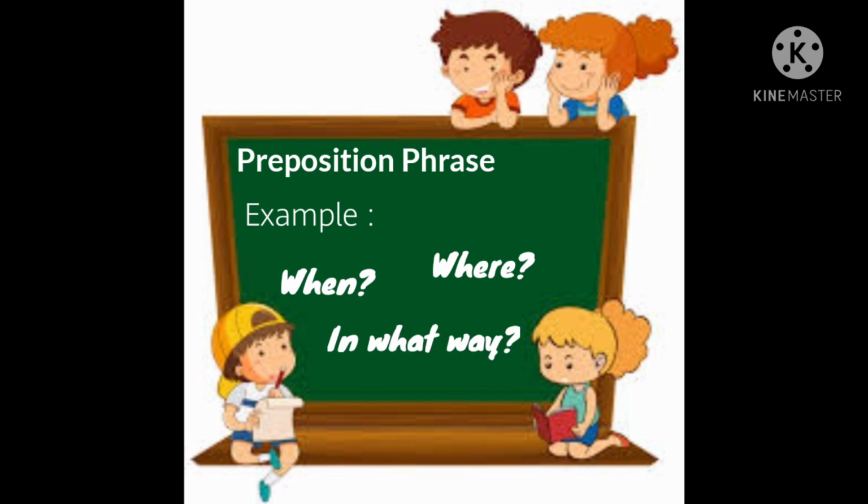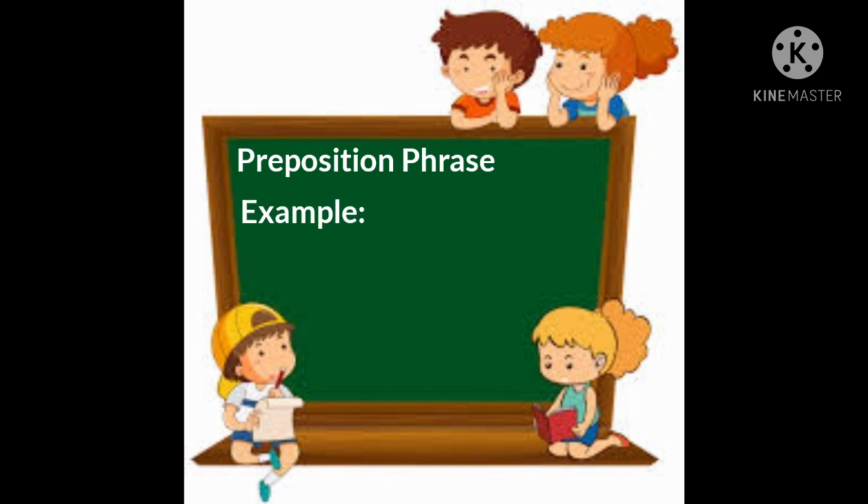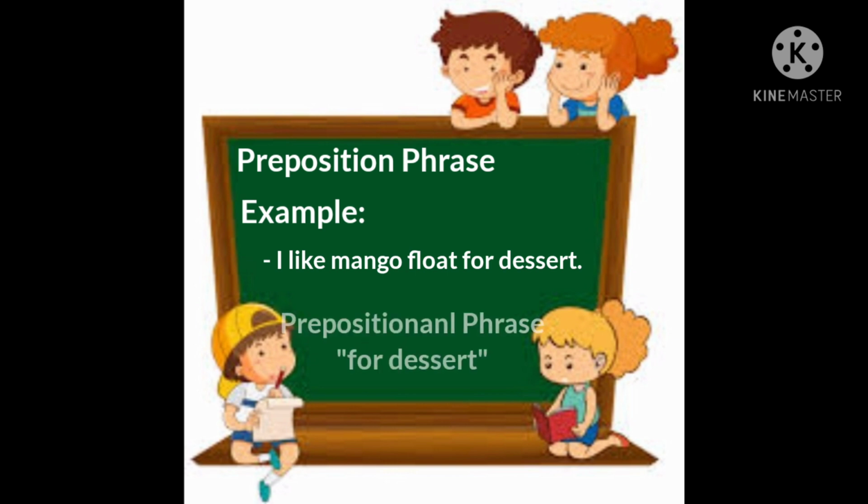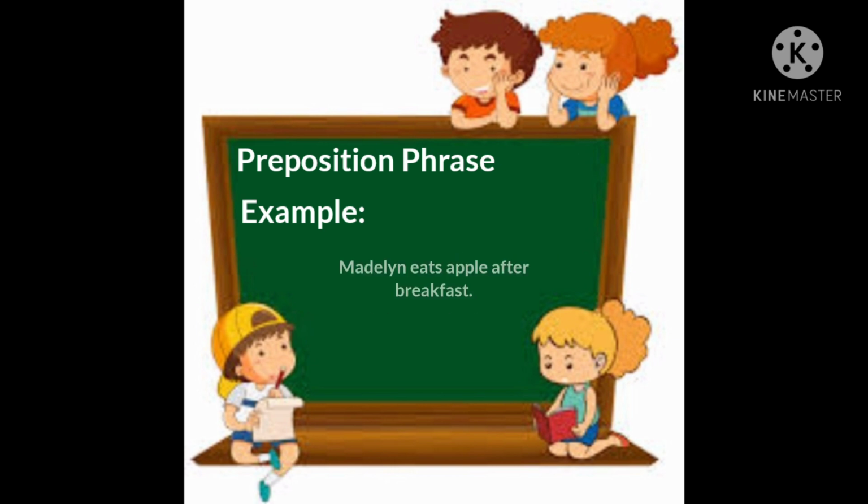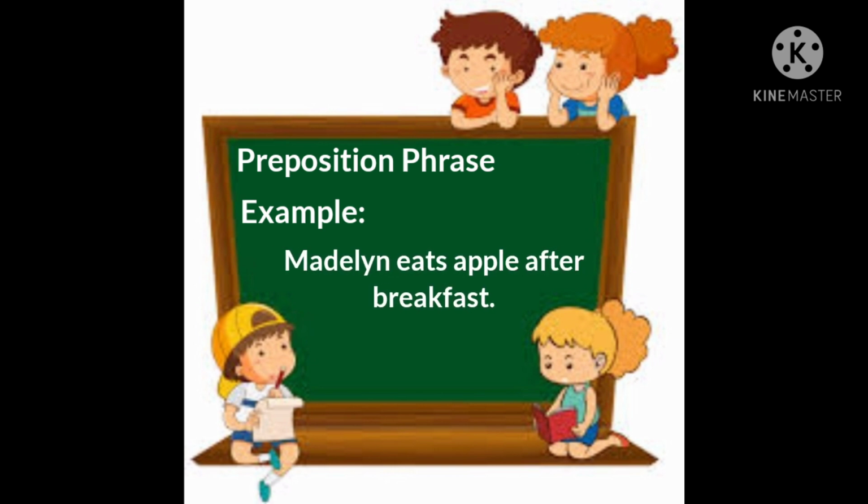So, take a look at this example. I like mango float for dessert. So, for dessert is the prepositional phrase. The next example, Madeline eats apple after breakfast. So, obviously, after breakfast is the prepositional phrase.